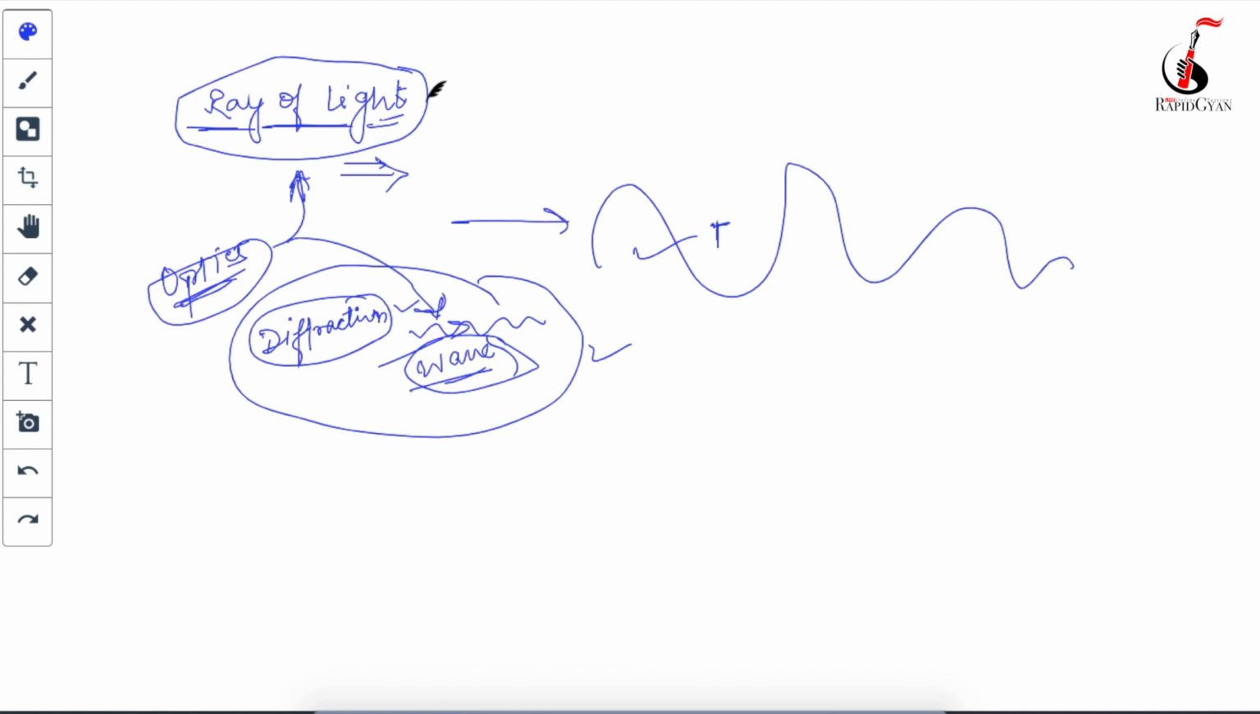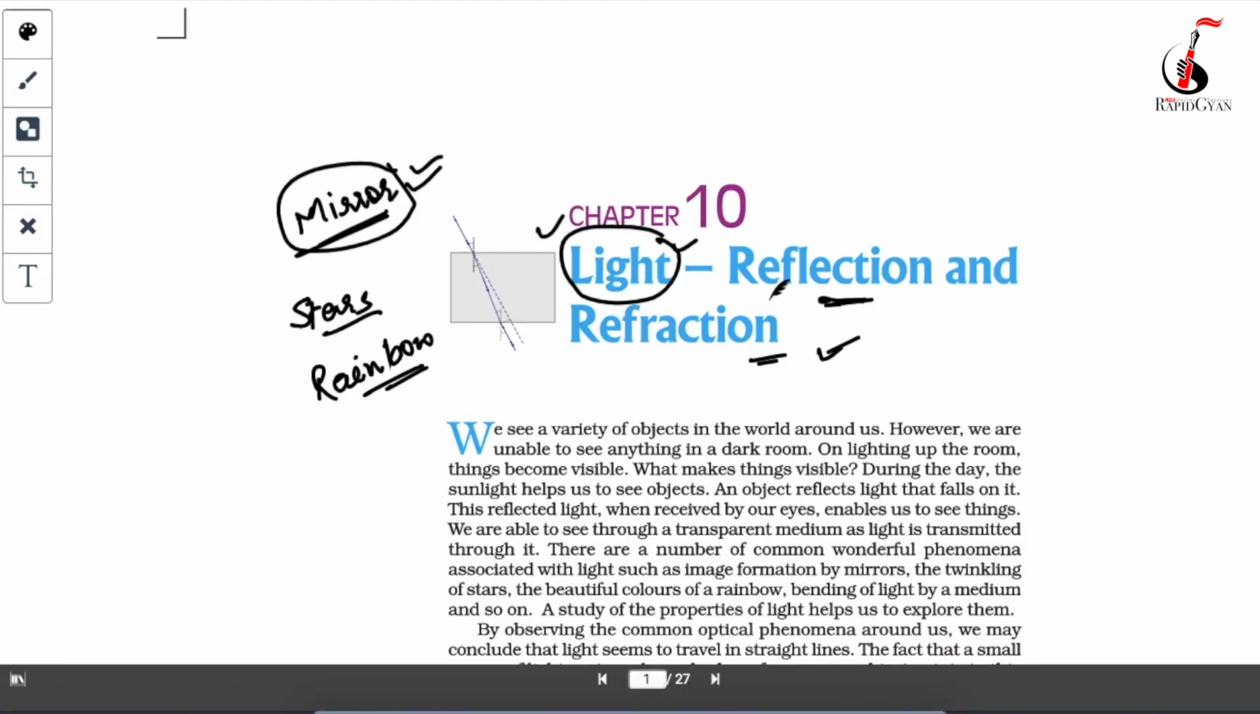In this chapter, we are going to study the ray of light and mainly its reflection and refraction behavior. What are those behaviors, beta? Reflection and refraction. So these are the things we are going to study. This is your chapter name: light, reflection and refraction. Even though ray optics has a lot of stuff, we are not going to study everything. We are mainly focusing on reflection and refraction. Hope you guys understand this.